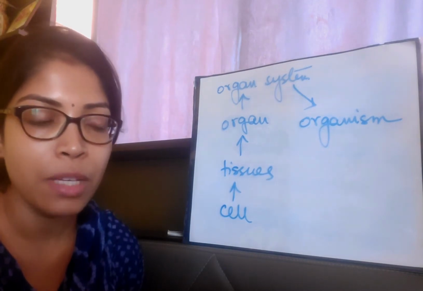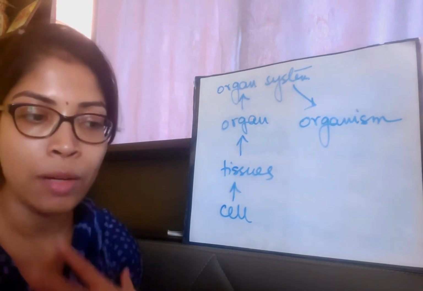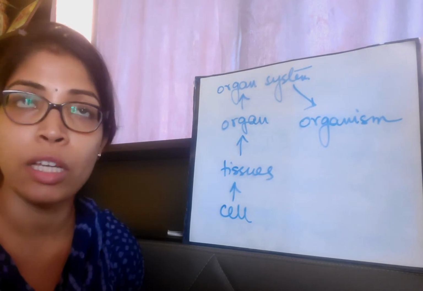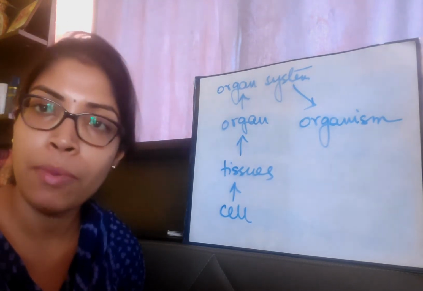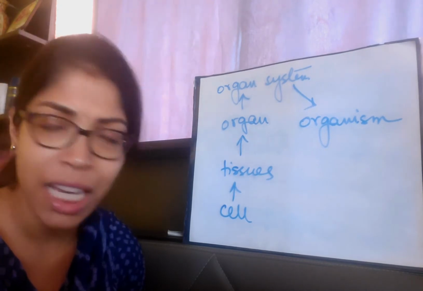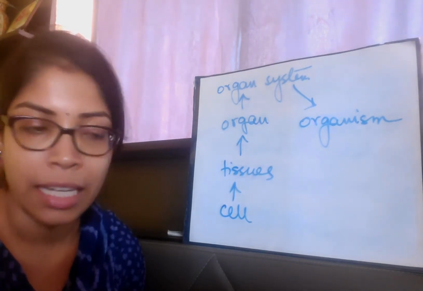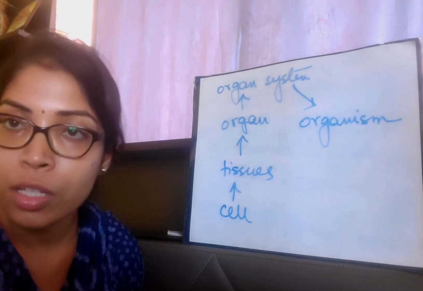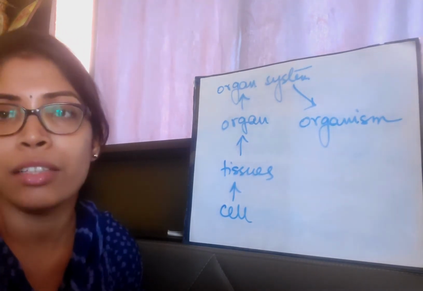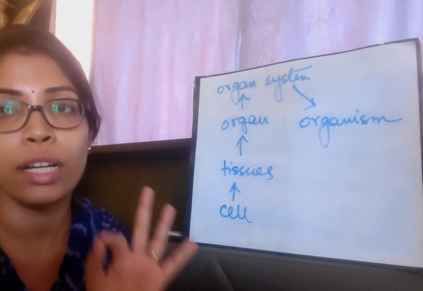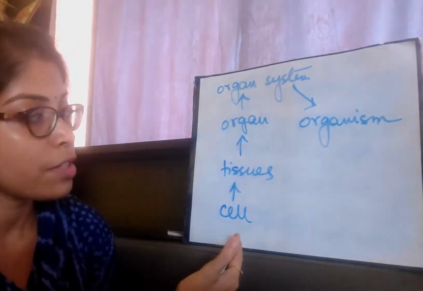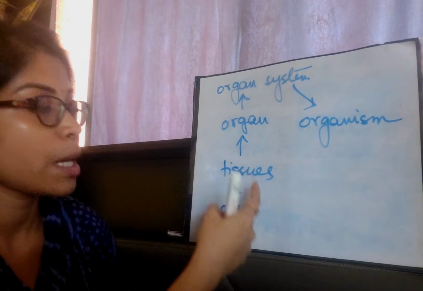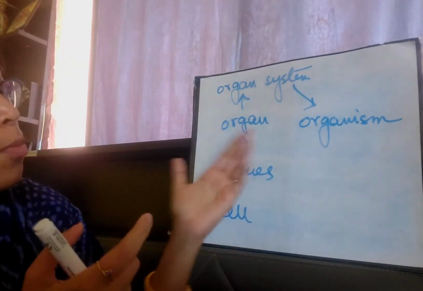So does that mean that in one organism's body, all those different types of cells will be of the same shape and size? It is not like that. Even in one person's body or any other organism's body, there are different types of cells